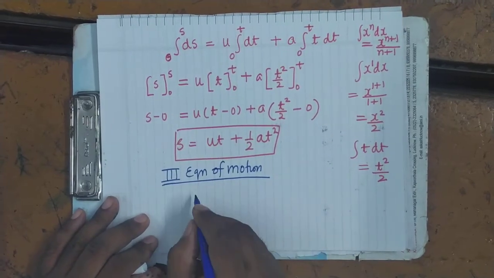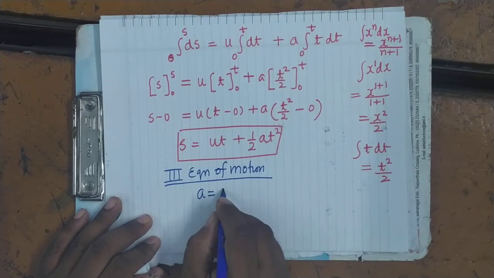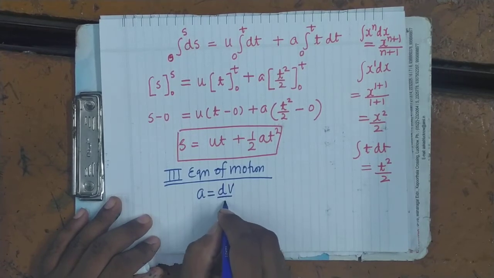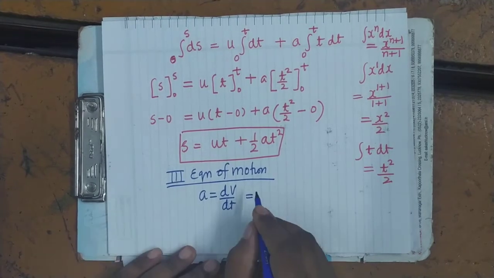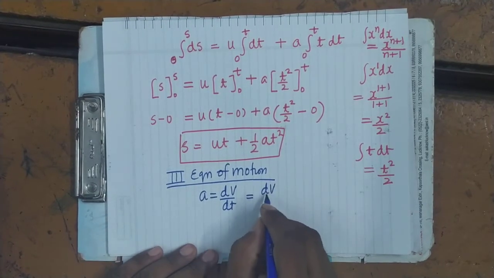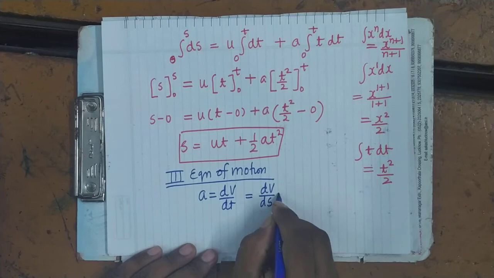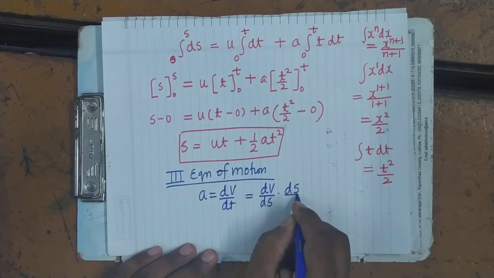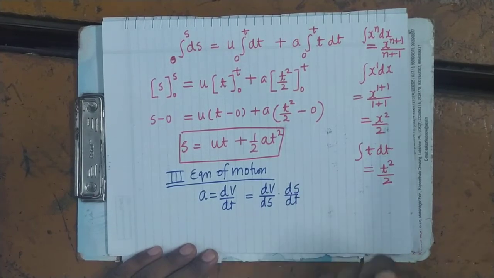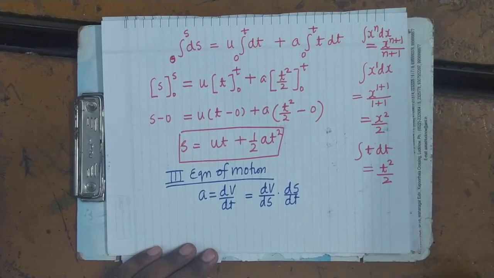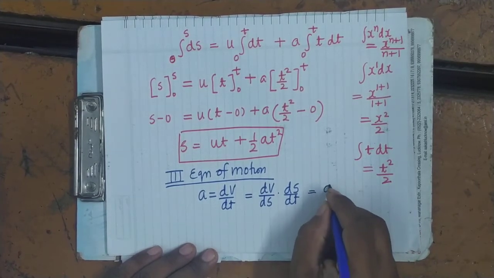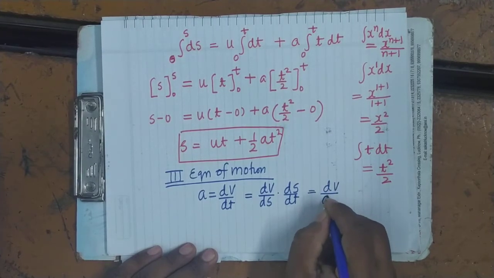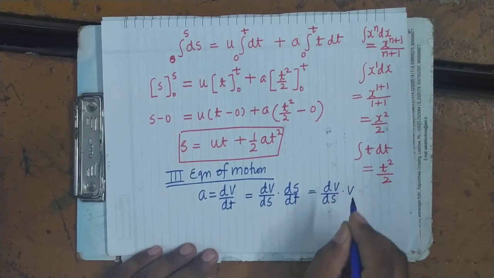As we know that a equals dv upon dt. Now we will rearrange it. We will write it as dv upon ds into ds upon dt. Now what is ds upon dt? That you know, that is velocity. So it is dv upon ds into v.